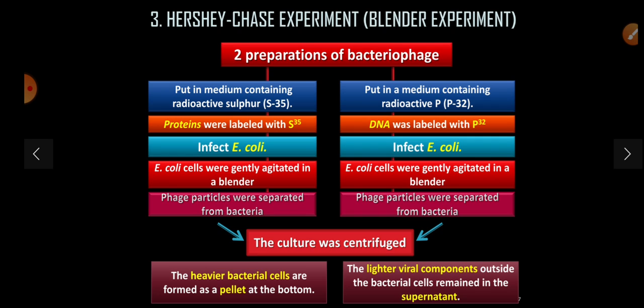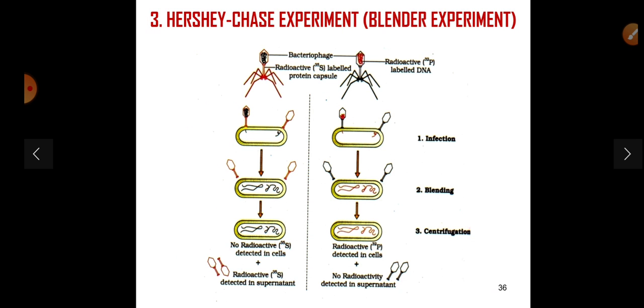The E. coli cells were gently agitated in a blender. Phage particles were separated from the bacteria, and similarly in both the media the cultures were centrifuged. The heavier bacterial cells formed a pellet at the bottom, and the lighter viral component outside the bacterial cell remained in the supernatant. And how was this experiment conducted?